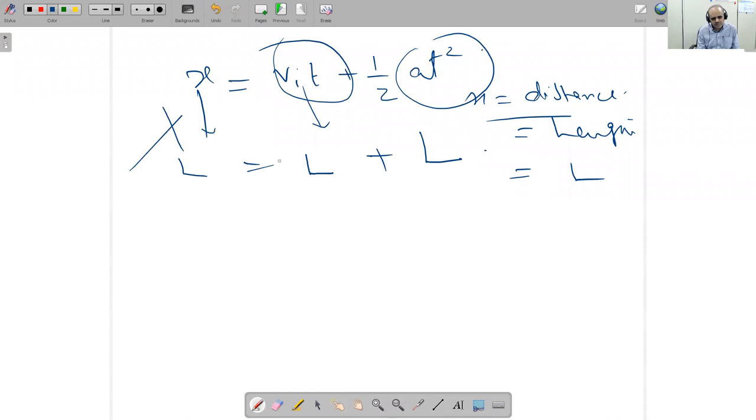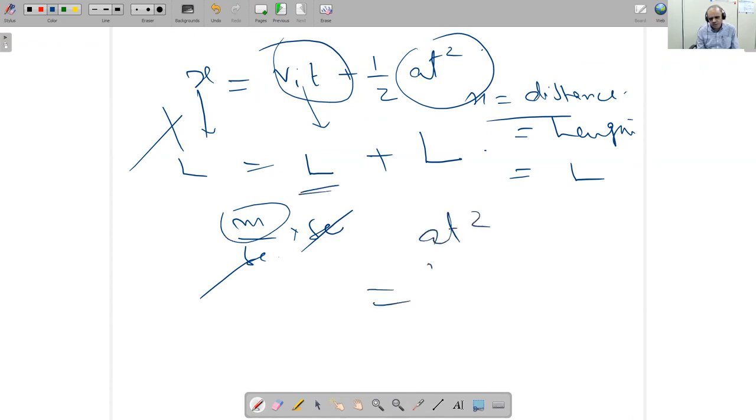Now, find the dimension of VIT. VIT means what? You can write meter per second into second. So what is the answer? Meter. It means L. AT square means A, meter per second square into second square. So second square cancels.